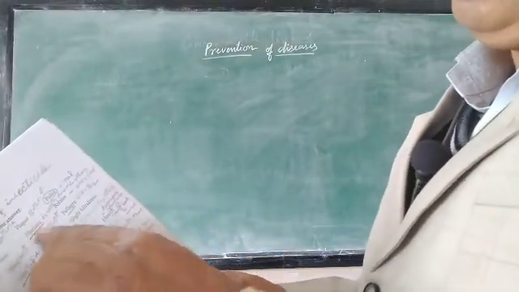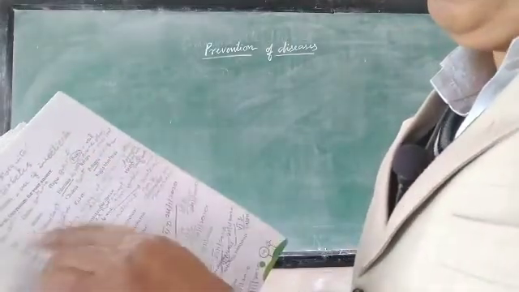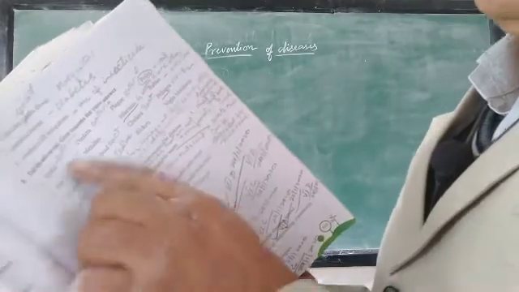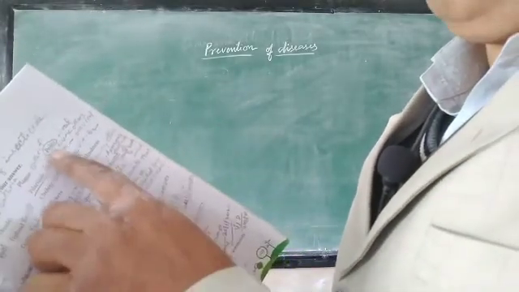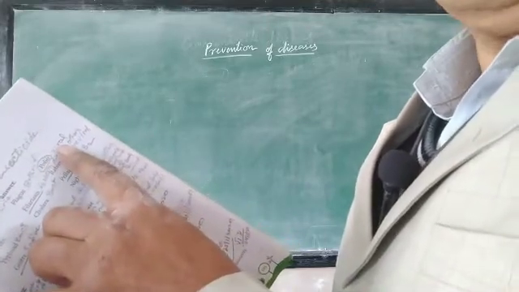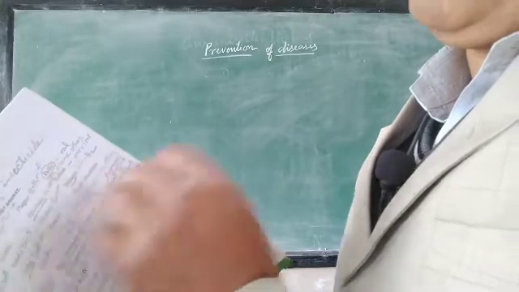Typhoid, cholera, plague, then polio. So here the odd one is polio, because typhoid is a bacterial disease, cholera is again bacterial, plague is again bacterial, but polio is a viral disease. As its causative agent is a virus, polio is the odd one.